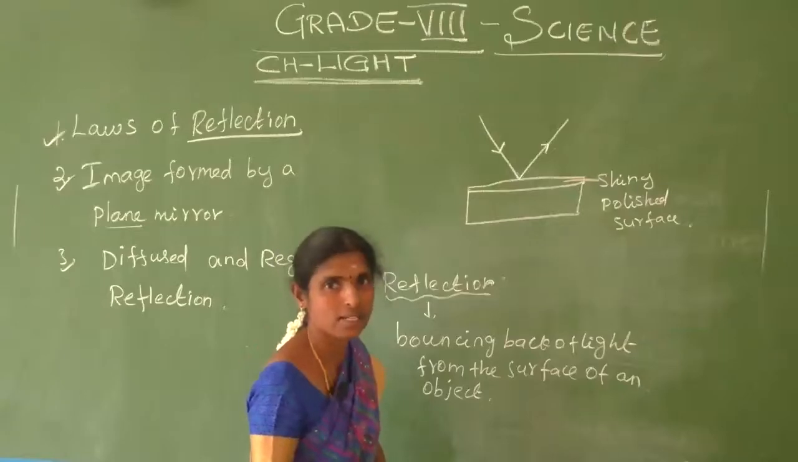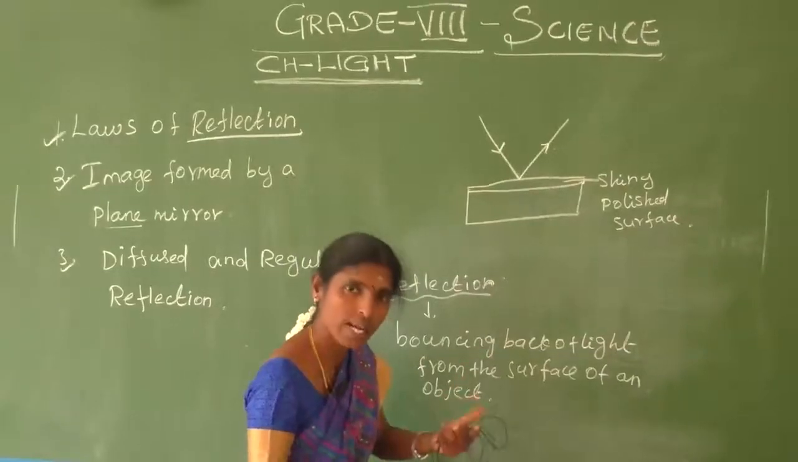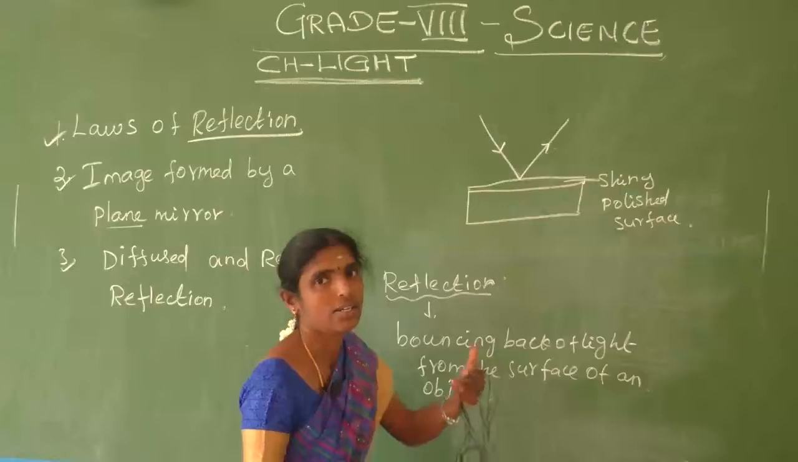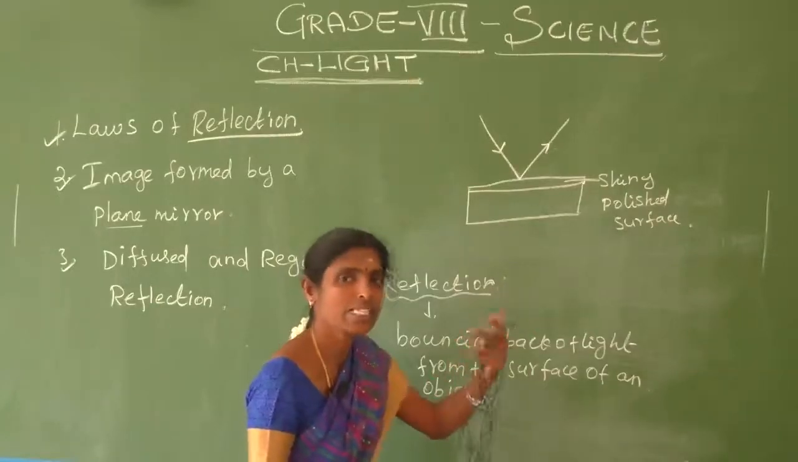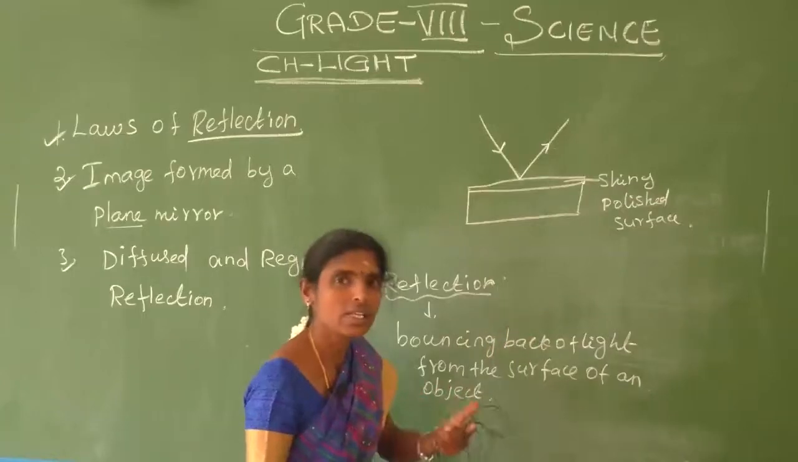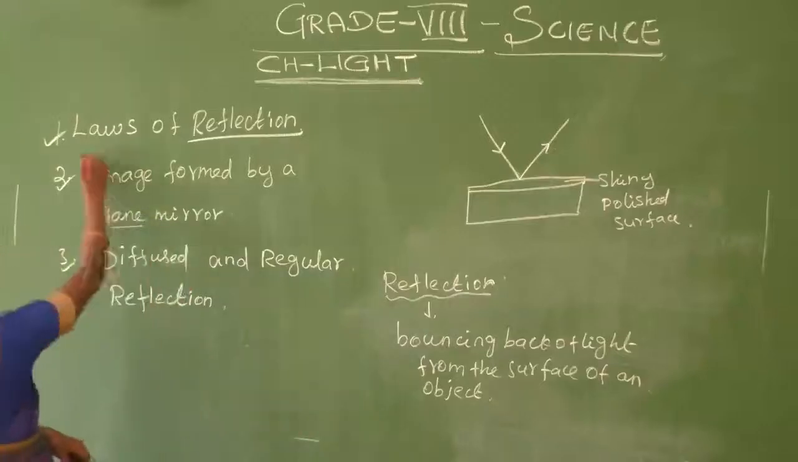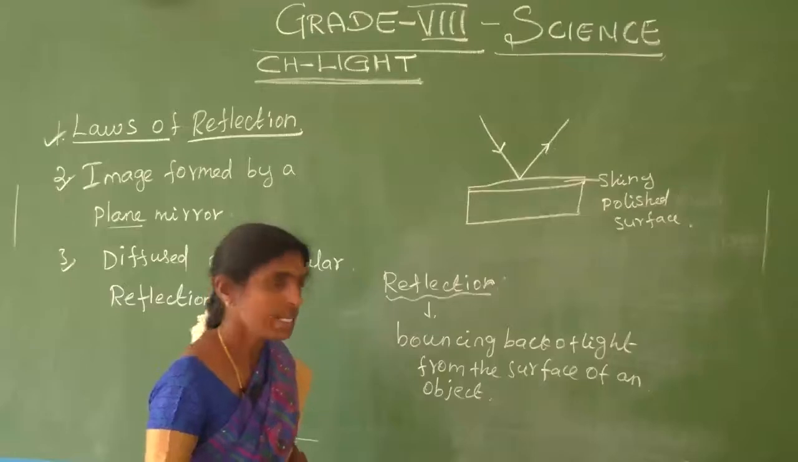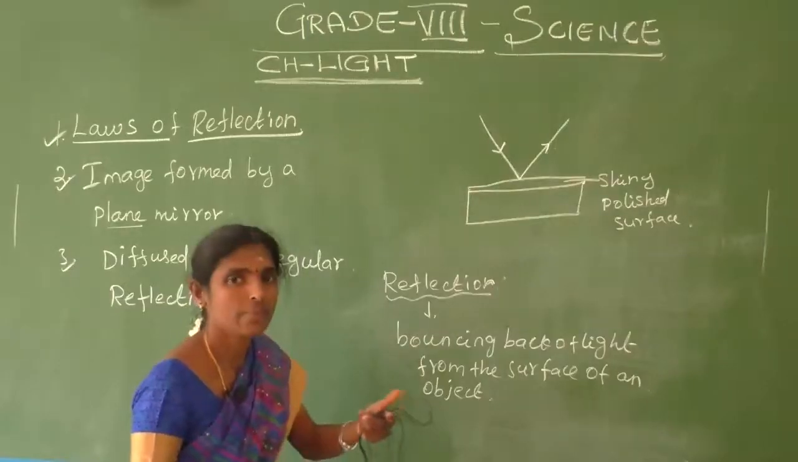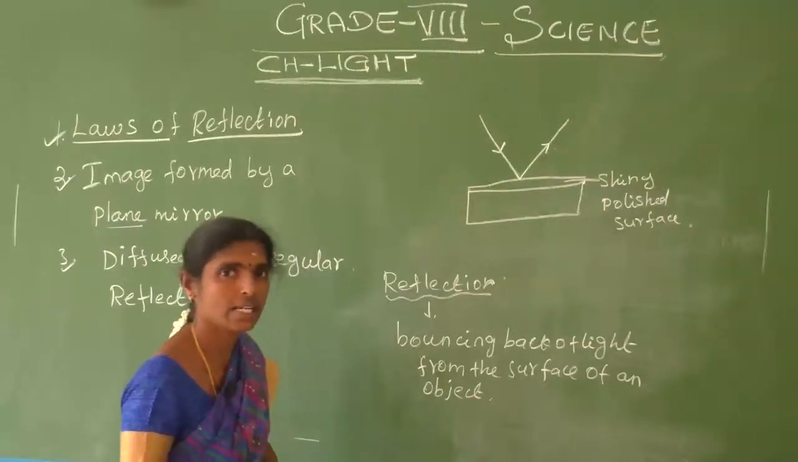Let us consider an opaque object. When light rays fall on the opaque object, the light rays are reflected, bouncing back from the surface of the object. That is called reflection. Next, what is meant by the laws of reflection? In the reflection part, some laws are present. What are the laws of reflection?